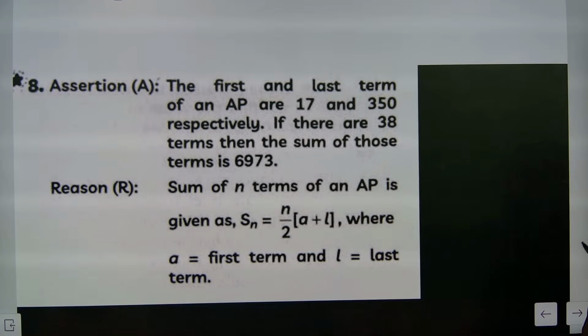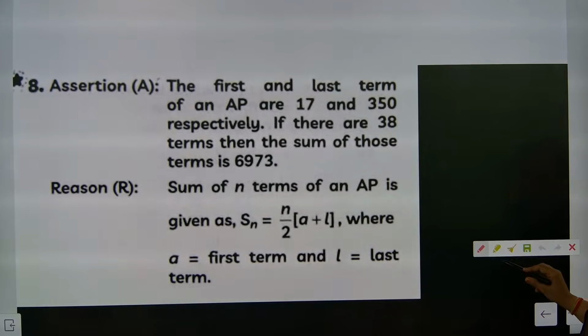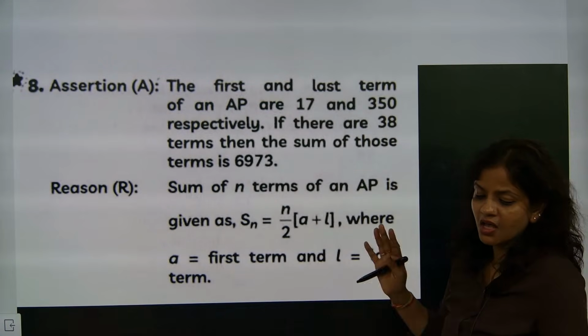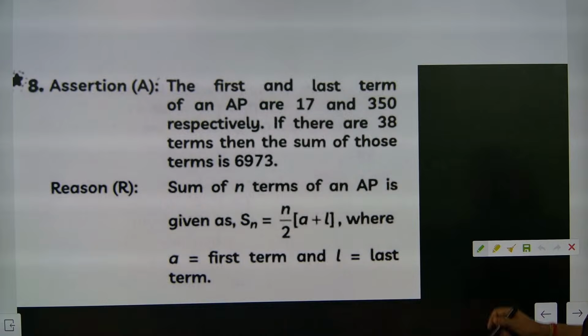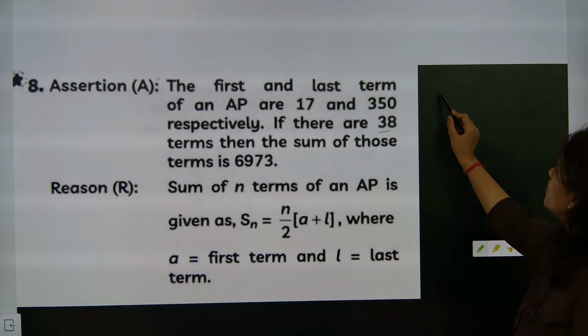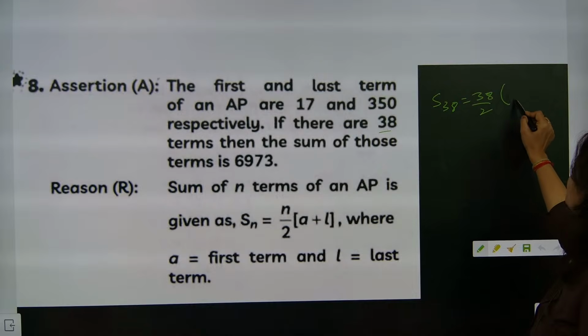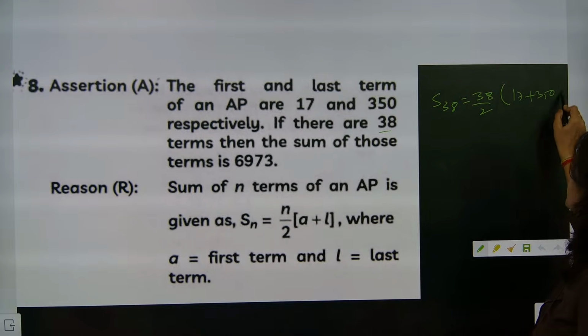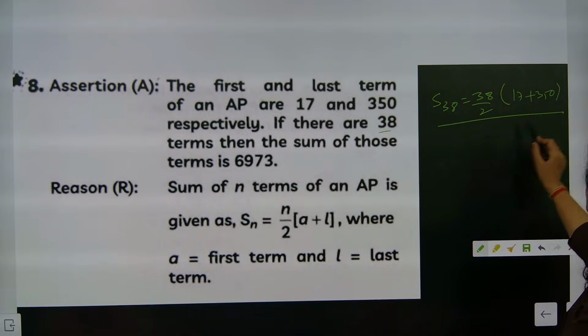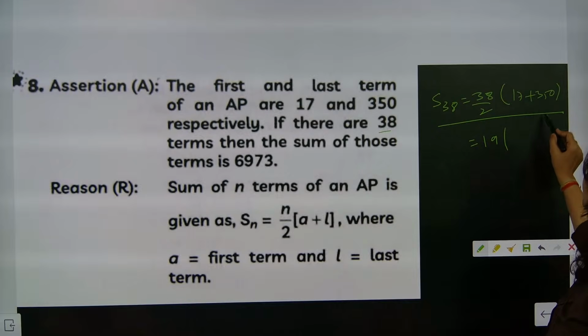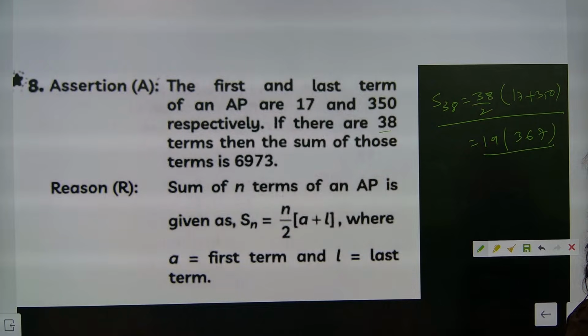Kritika, very good. From the beginning, Kritika, Maha, Naren, Sanjay, Tarun, you people are exactly in the league for rating. So the AP part is very important. It will create damage. Total S38 is equal to 38 by 2, first term 17, last term 350. So actually this part we have used, it is coming 19 and it is coming 763. So when you solve, A is not correct.